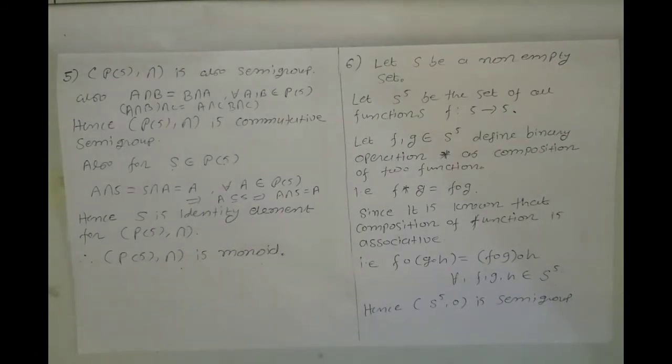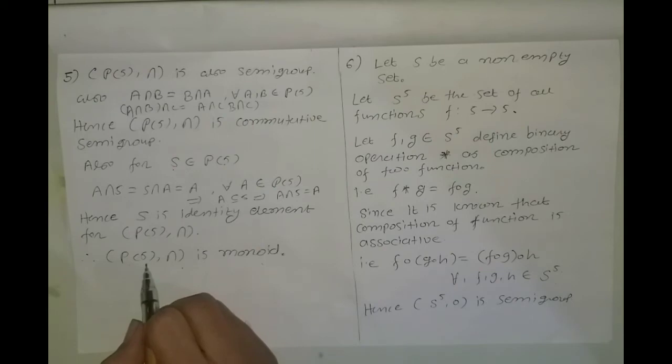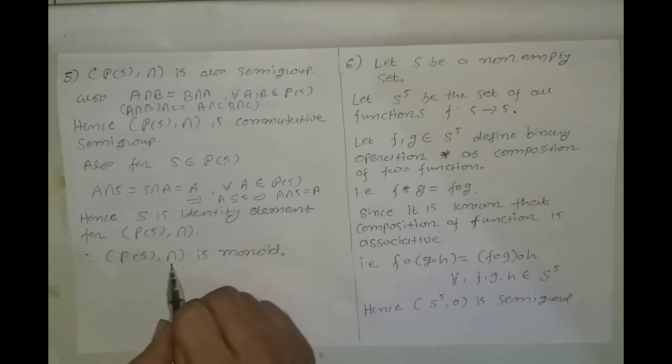Now whenever we change the binary operation, our identity element also changes. In both examples our main set is the same, but the binary operation differs. In the first, union is the binary operation, so we get the empty set as the identity element.